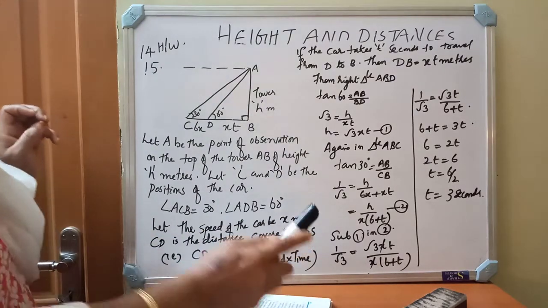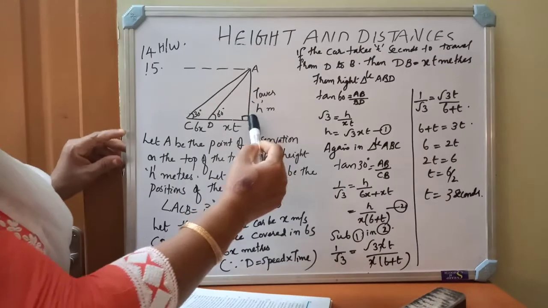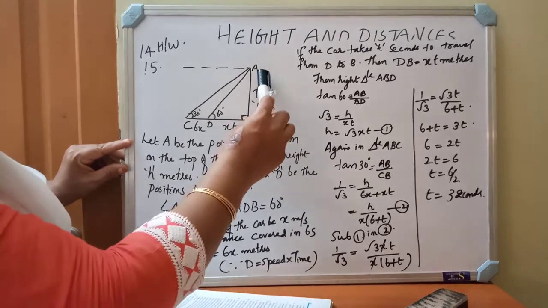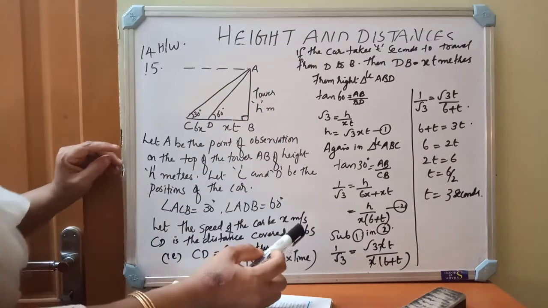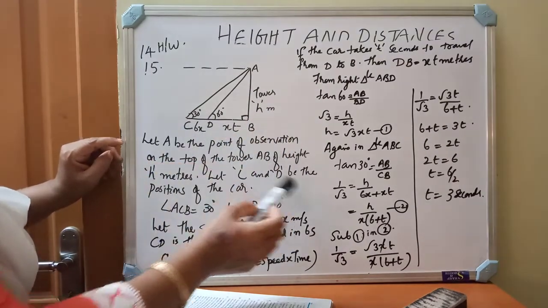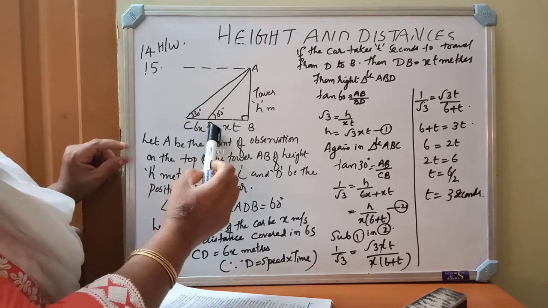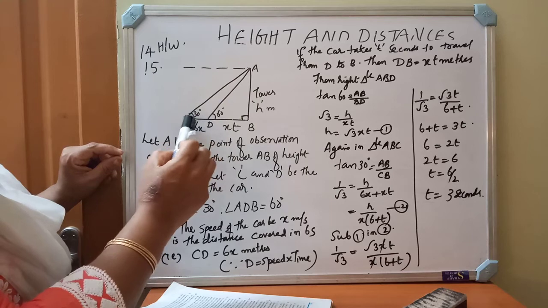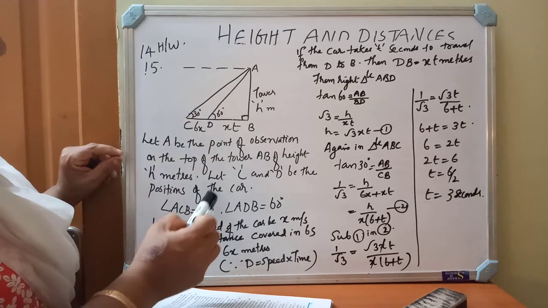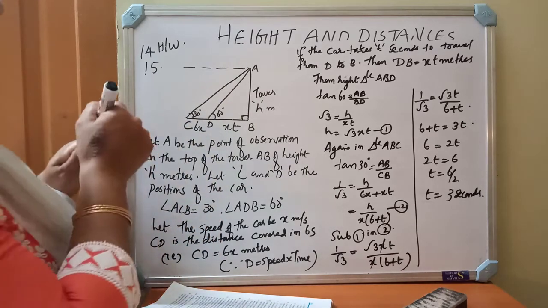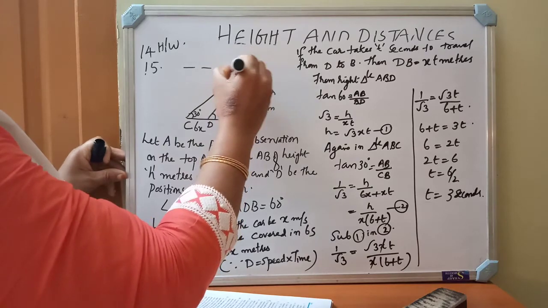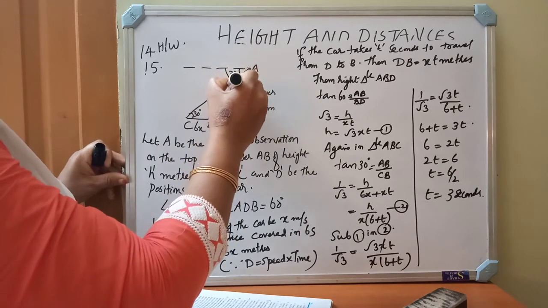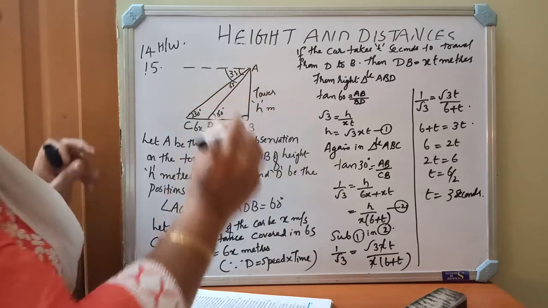For that, first you see that let AB equal to h meters be the height of the tower. A is the point of observation. C and D are the positions of the car. So first we are observing angle ACB from the car, here 30 degrees. After that, the next depression is 60 degrees, so this angle is 60 degrees.